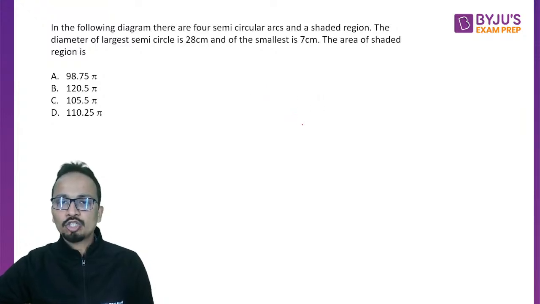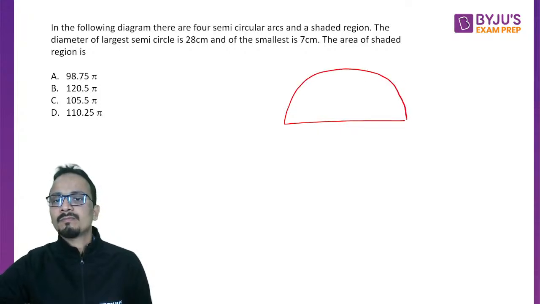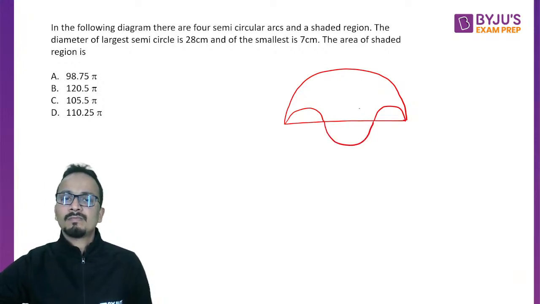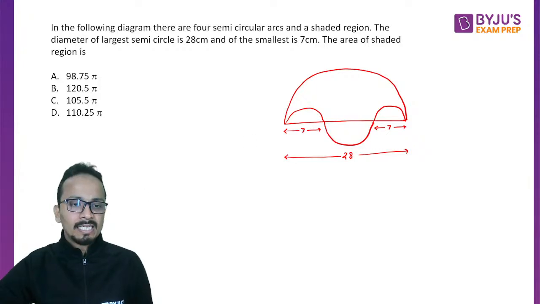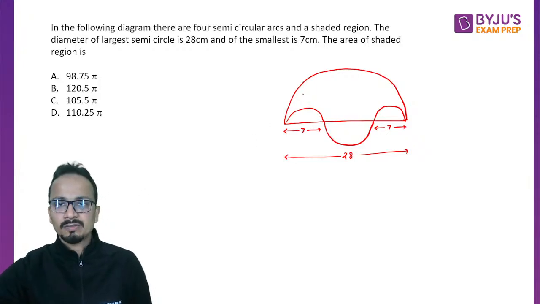Okay, so I'll quickly draw a figure for all of you. These two diameters are given as 7, and the diameter of the biggest semicircle is given as 28.